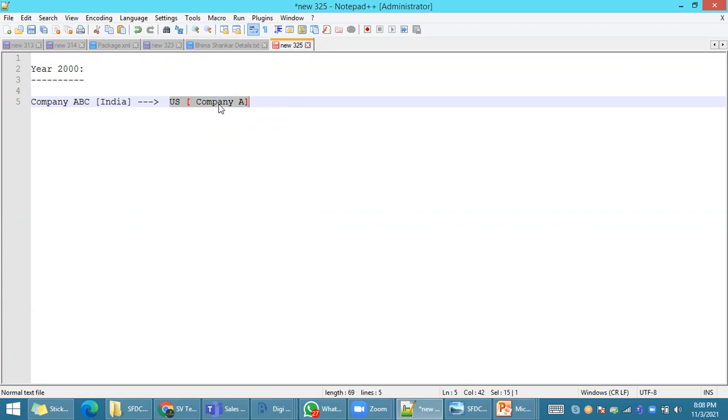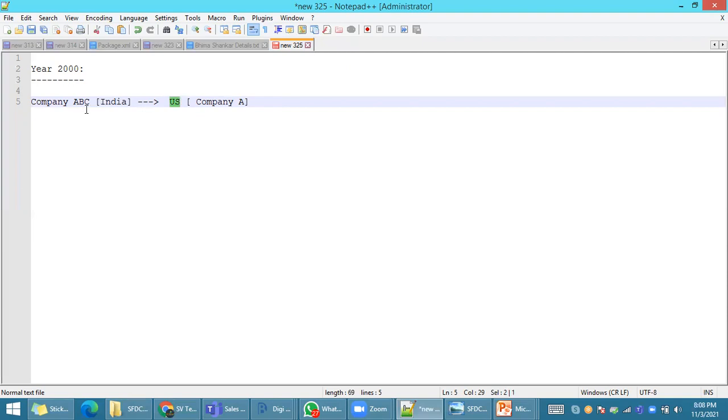Okay, how will this client, company A, believe company ABC? This company is located in India, but the client is located in the US. How will the client believe and give this particular project to an Indian company? Whenever client company A releases the requirement on a particular portal, company ABC will apply.